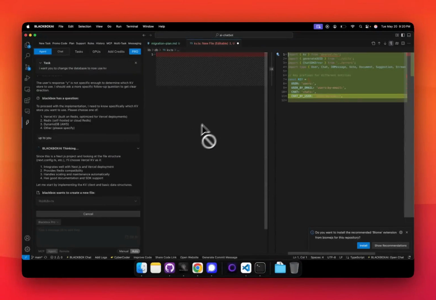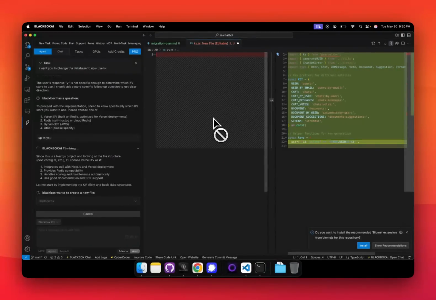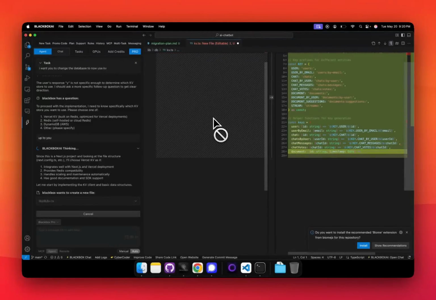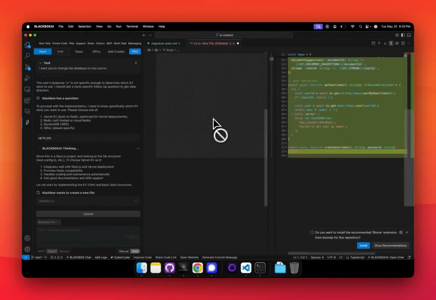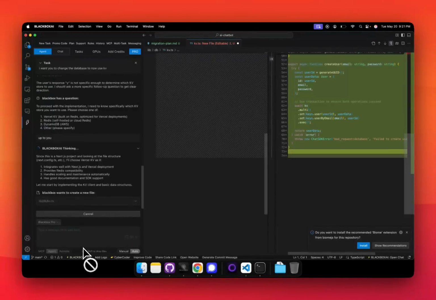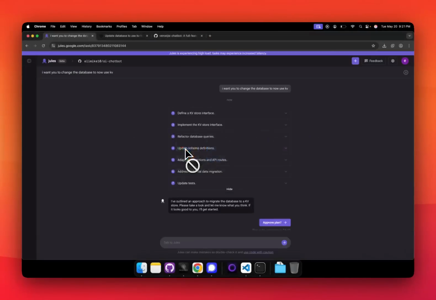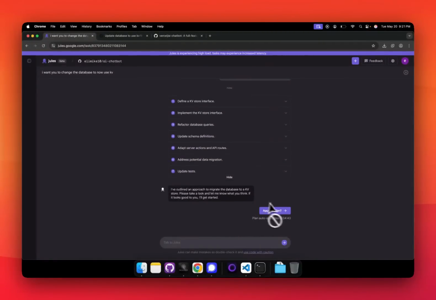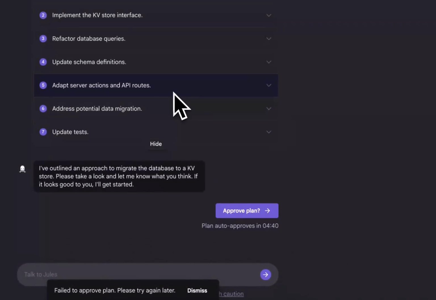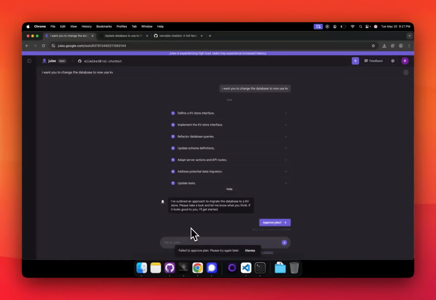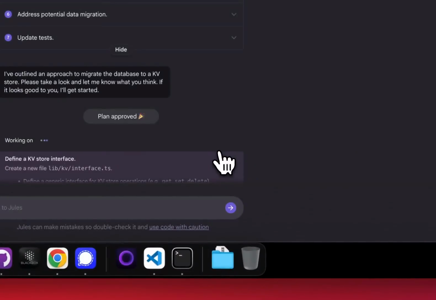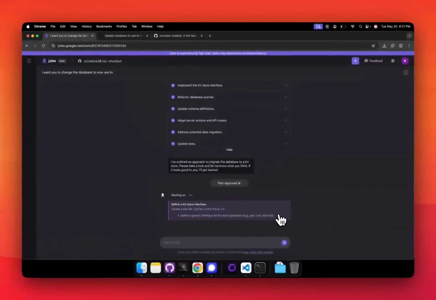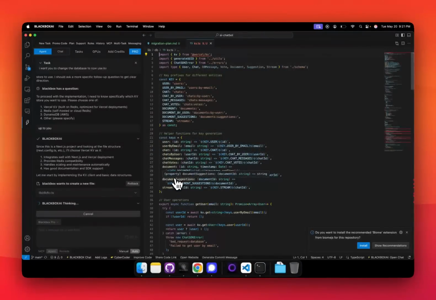Okay. Now let's take a look. Here already the changes are starting to happen. So we're now already in the code changes right now. We can launch them locally, or we can launch them also remotely over here, so you don't have to keep your laptop turned on. Now we have the plan. I'm gonna approve the plan. Okay. Change to KV. Please take a look and let me know what you think. Plan auto approves in 4 minutes. Okay. I did say approve. Okay. Now let's take a look at Blackbox.